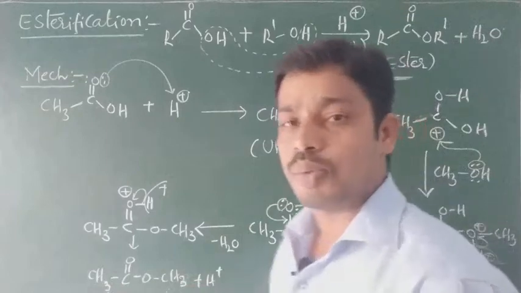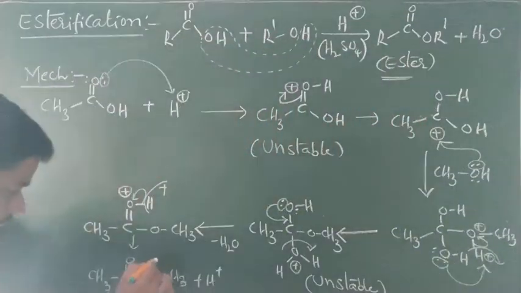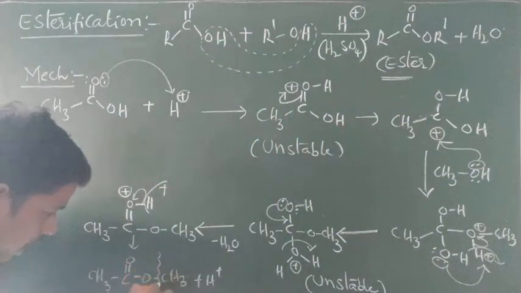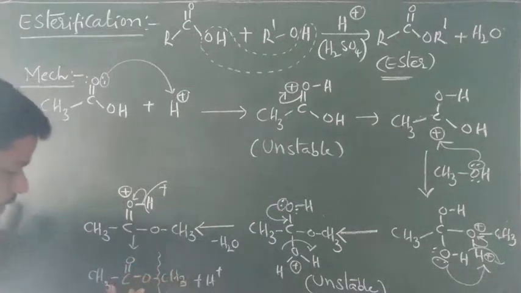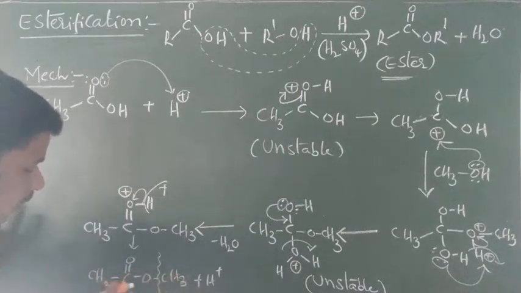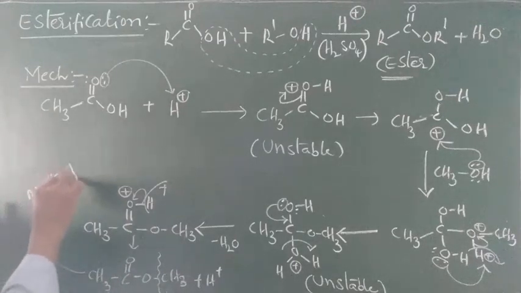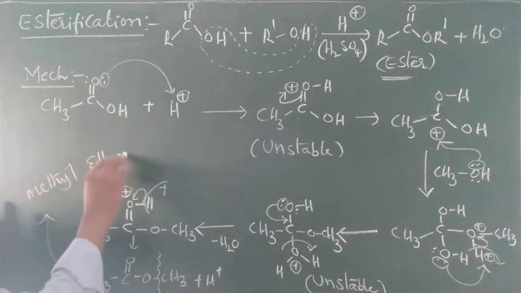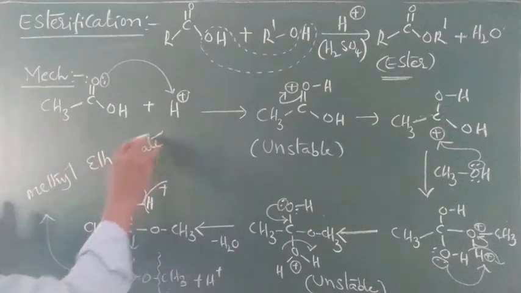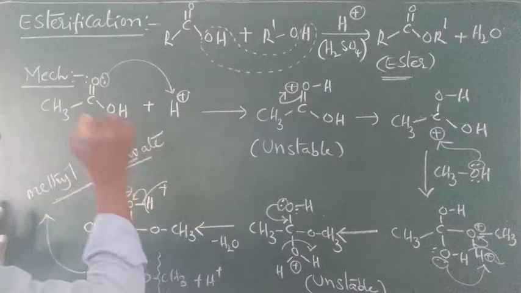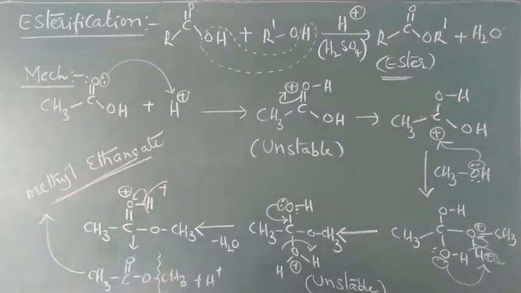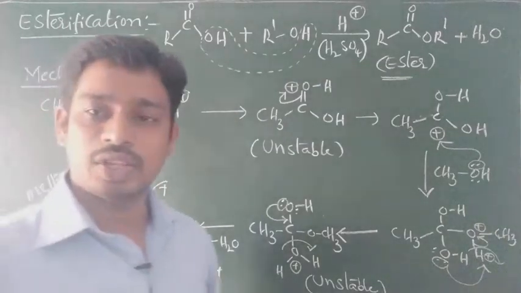Name of this compound is, while writing the name for esters, this is CH3 connected to the ester group. Methyl ethanoate is the name of this compound. Methyl ethanoate. It is an ester. So this is the mechanism of esterification reaction.